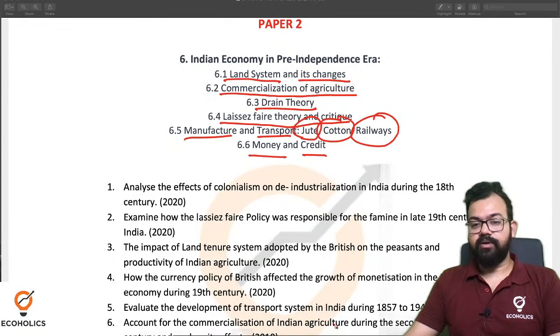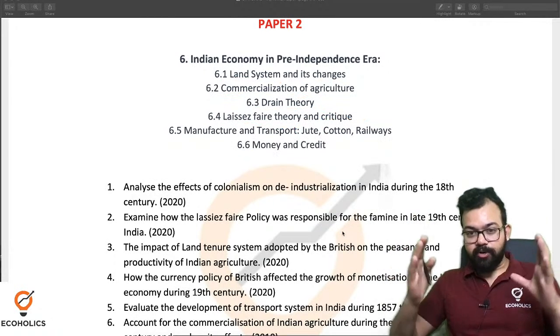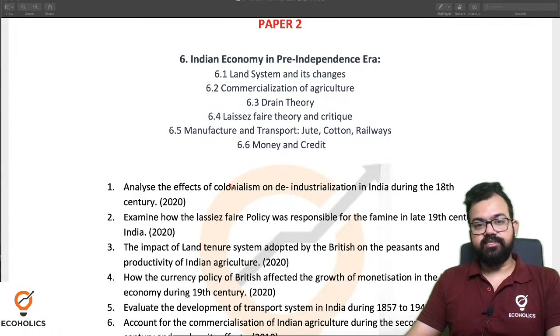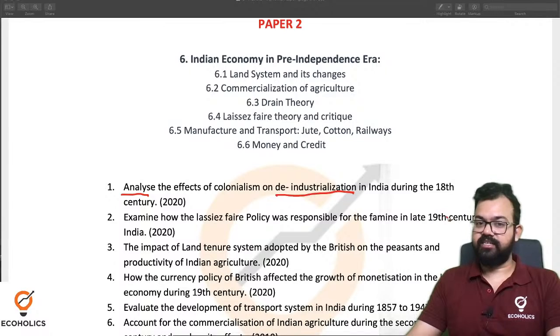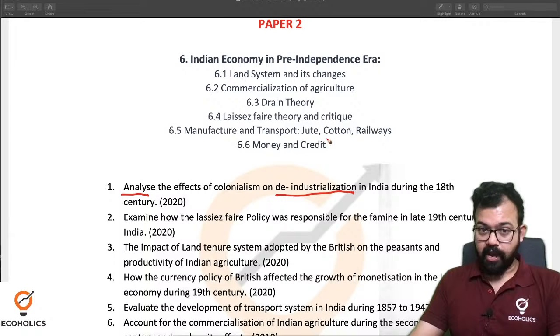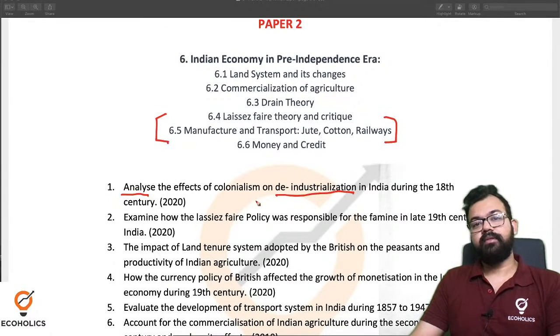Now I'll let you know how to prepare. Before writing answers, first you have to jot down the important points that they ask. When we read the first question: analyze the effects of colonialism on deindustrialization in India during the 18th century. The question is directly from the syllabus. How? It is clearly mentioned in the syllabus that they will ask about industries.